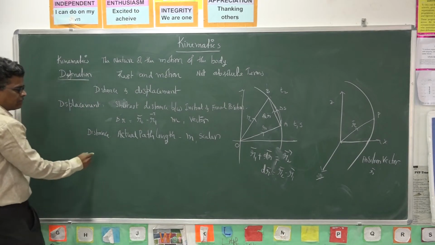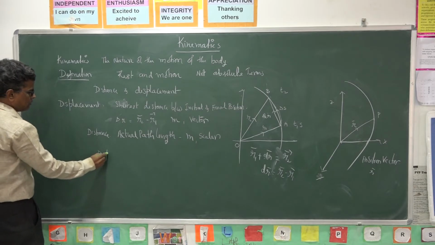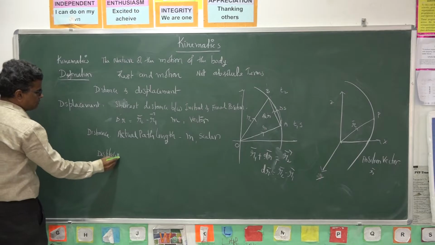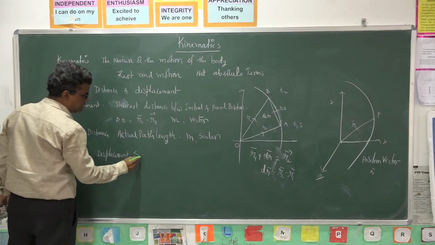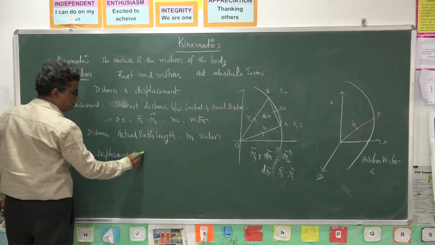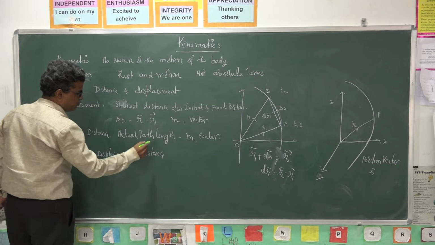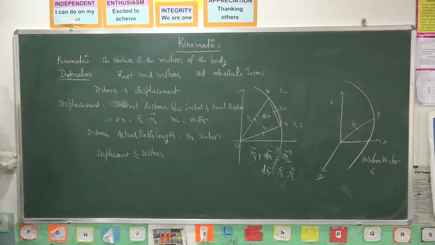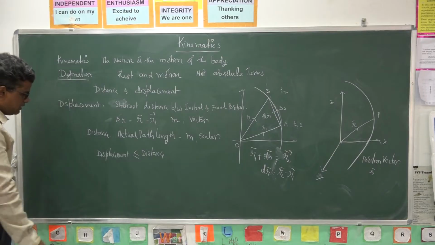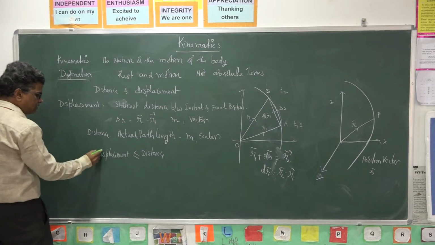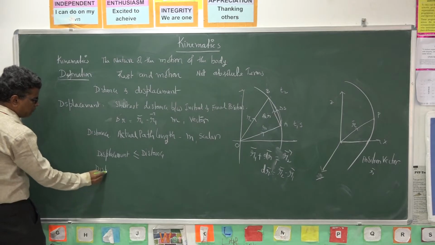The displacement magnitude is always less than or equal to the distance traveled by the body, and this displacement may be positive or negative.